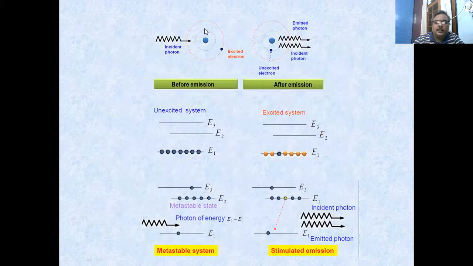This is an atom, and when an incident photon comes, the electrons get excited. These are the unexcited electrons. When they absorb energy, the electrons get excited, and they develop a population inversion in the metastable state, like I told you earlier. And when this population inversion is achieved, electrons come to a ground state, emitting a photon.